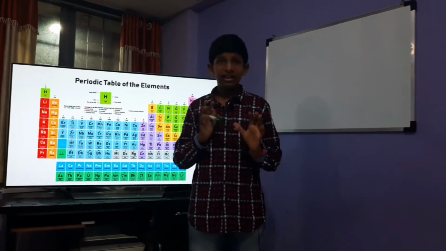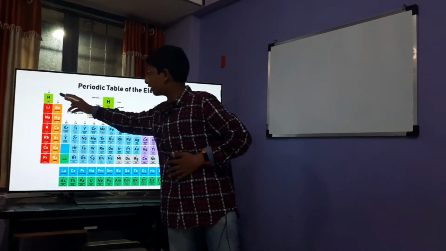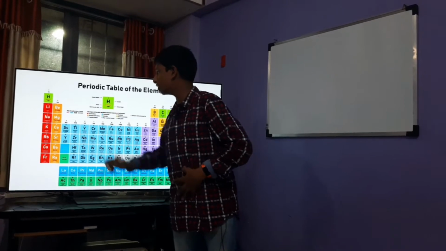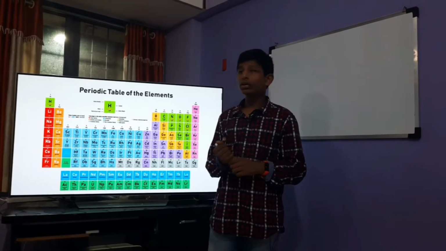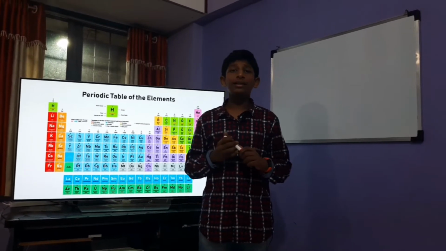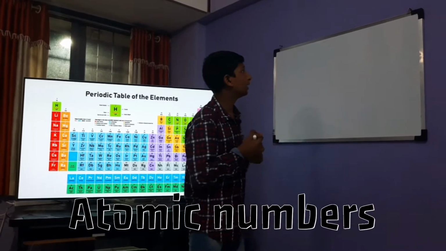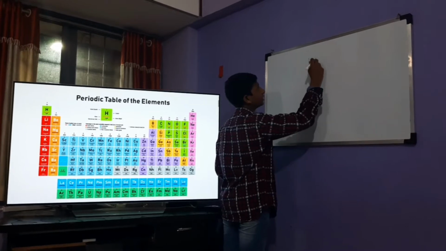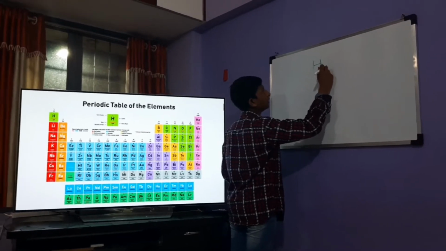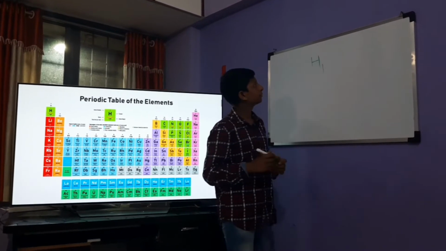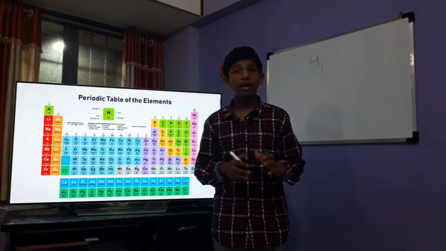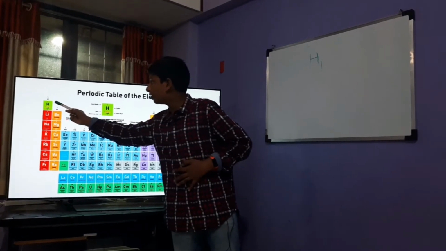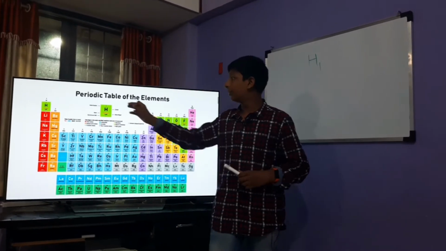So let's start again from the start. This is the first group and the first element of the first group is hydrogen. Now we need to know that the modern day periodic table is based on atomic numbers. The atomic number of hydrogen, H, is 1, and that's why it is placed on the first position of the periodic table.